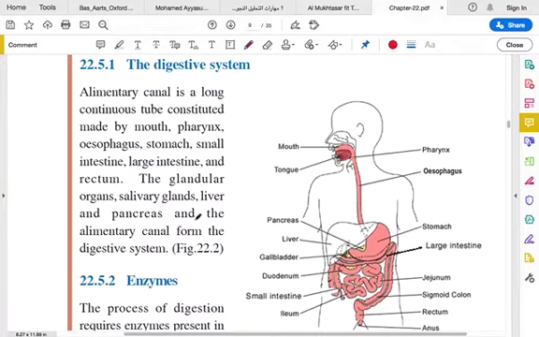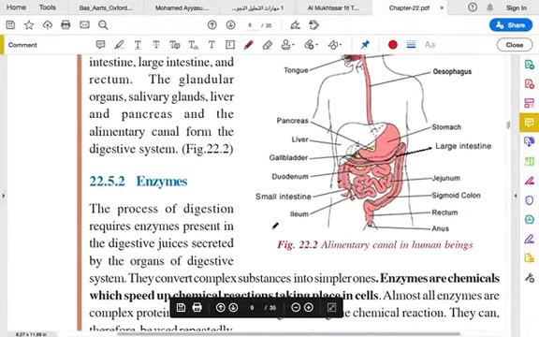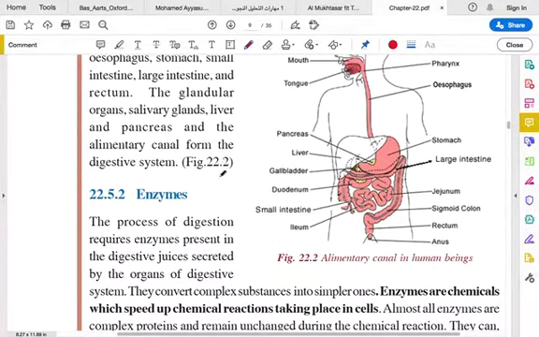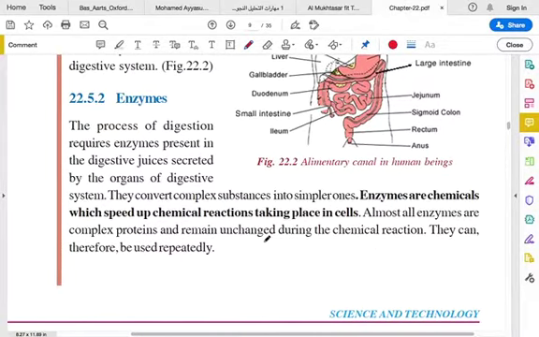Then you have salivary glands, which are found in our mouth. We have saliva, right? And you have the liver here, and the pancreas here. These all form the digestive system. Okay, so enzymes.